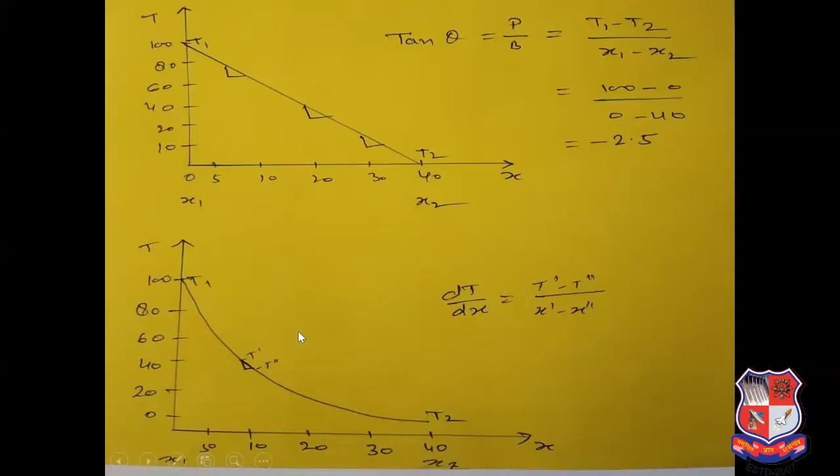And if we want the instantaneous rate of heat transfer at a particular point, then we have to find dT upon dx. Sometimes people use del T upon del x. At that time, we are interested in the direction also. So del T upon del x means the rate of heat transfer in the direction of x.